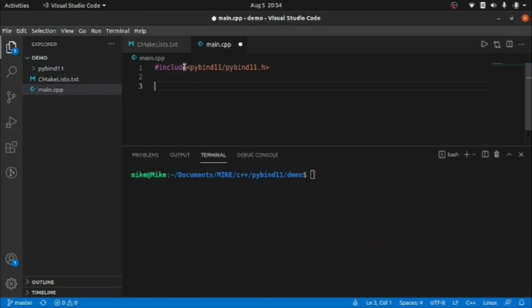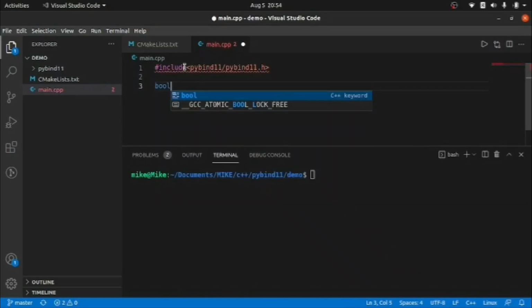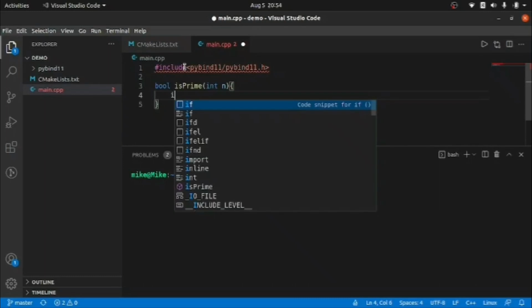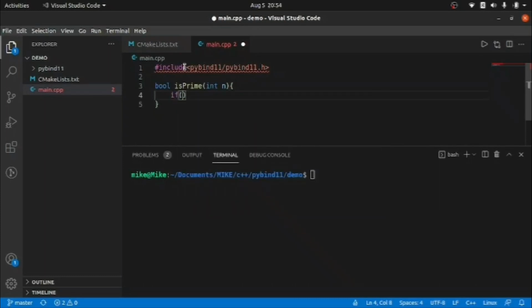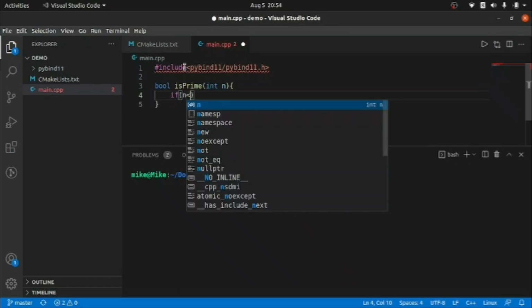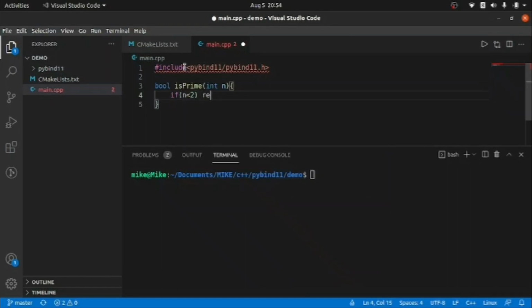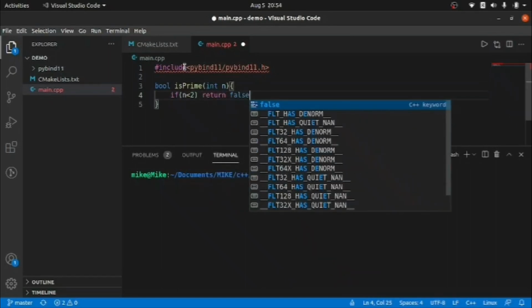For now, to write a prime number program, first of all we need to create a function which returns true or false, telling whether a particular number is prime or not. So I am writing the logic for that here. It will accept a number from the user and we check whether that number is prime or not. What if the number is less than 2? If n is less than 2, then we should return false.